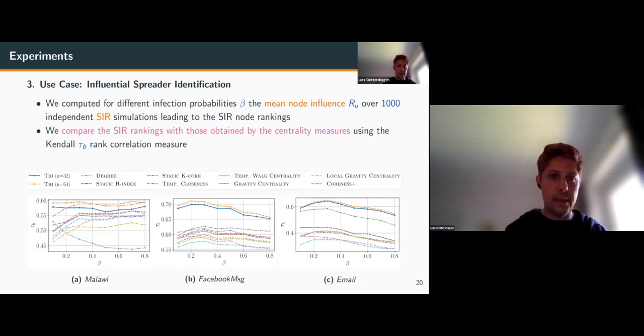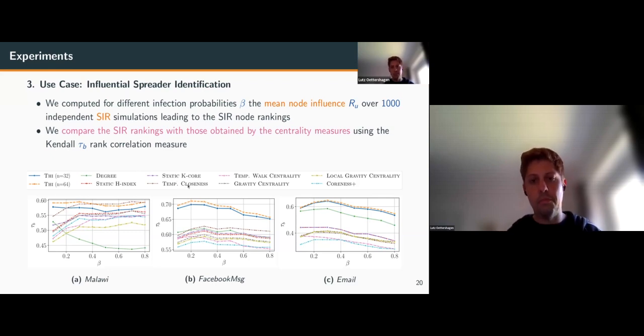So we compare the temporal H index for n equals 32 and n equals 64 to a set of other state-of-the-art centrality measures for this task. At least most of them are state-of-the-art: the degree centrality, static H index, then also the static K-core, the temporal closeness, which has been shown to be very useful for this task, temporal walk centrality, gravity centrality, local gravity centrality, and Cornus plus.